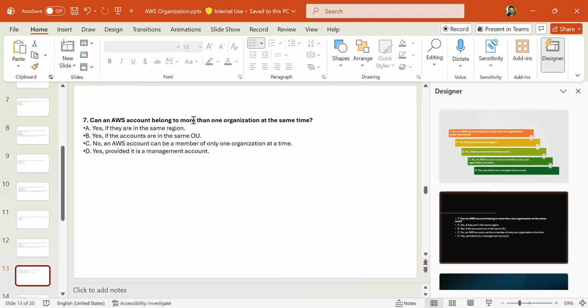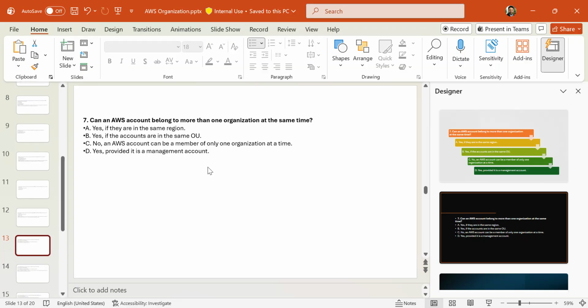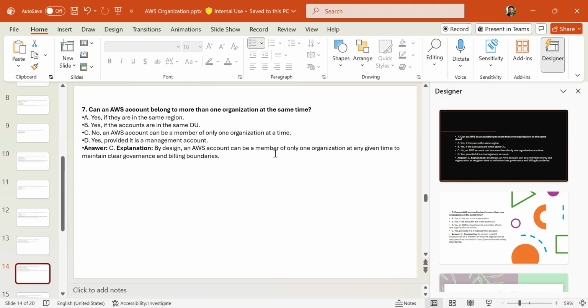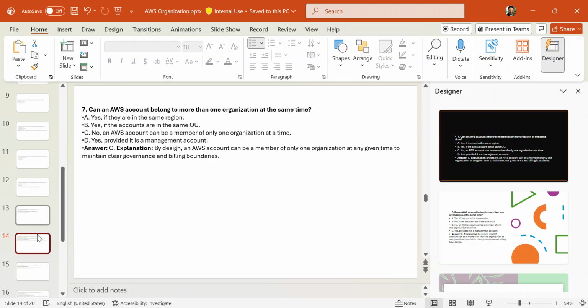Can an AWS account belong to more than one organization at the same time? Yes, if they have the same region, yes, if they have the same organizational unit, yes, provided it is a management account, or no. An AWS account can be a member of only one organization at a time. By design, an AWS account can be a member of only one organization at any given time to maintain clear governance and billing boundaries.